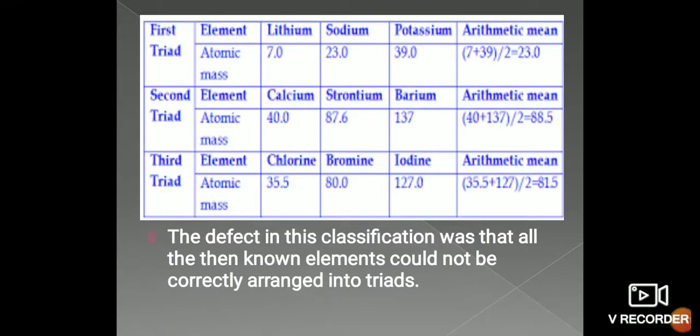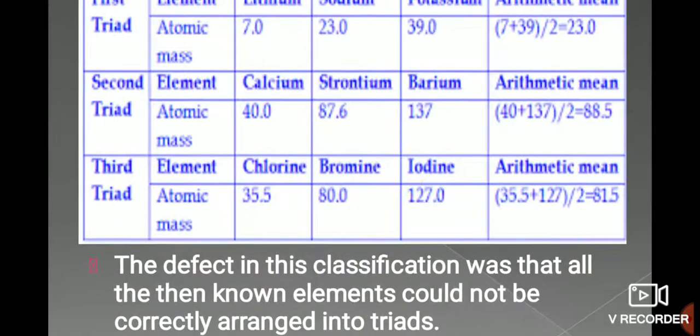He gave more, like calcium, strontium, barium, and chlorine, bromine and iodine. Consider the arithmetic mean of calcium, strontium and barium. Calcium is the first, barium is the third. So 40 plus 137 divided by 2 equals 88.5. As I said in the law, it is roughly the average, approximately equal to 87.6, that is strontium.